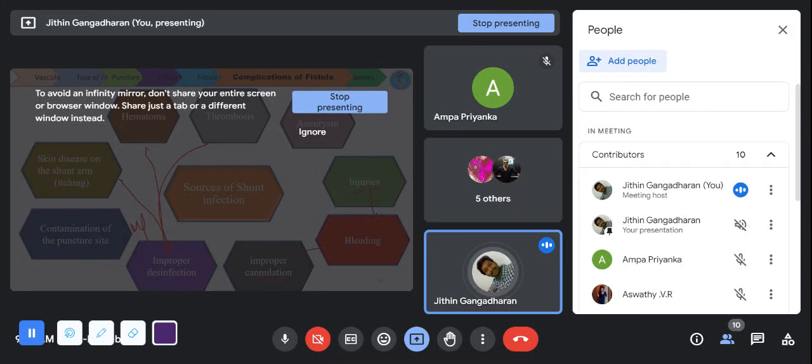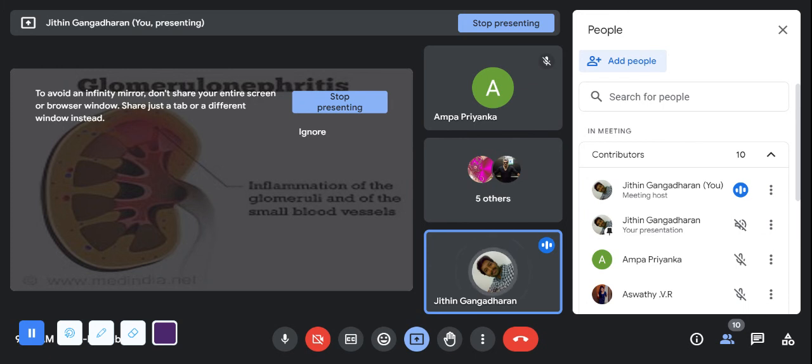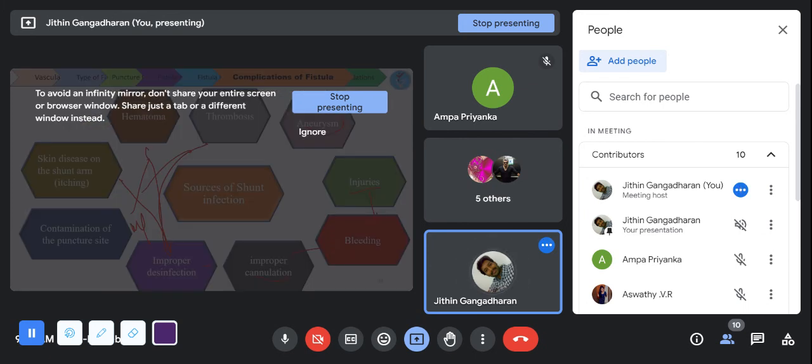Infection, hematoma, thrombus, and there can be an aneurysm. So these are the complications of the fistulas: hematomas, thrombosis, aneurysm, injuries, bleeding, improper cannulation, disinfection, contamination at the puncture site, and skin diseases like itching. So these are the main complications.